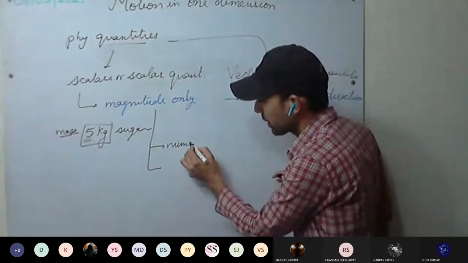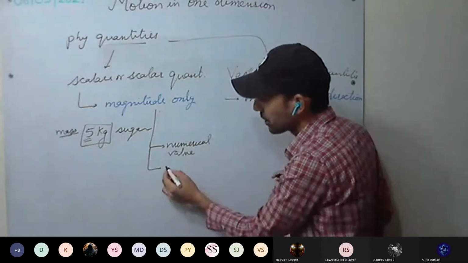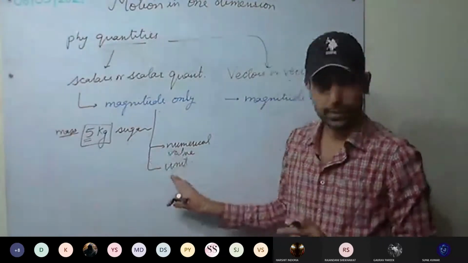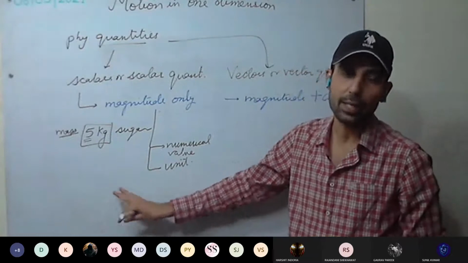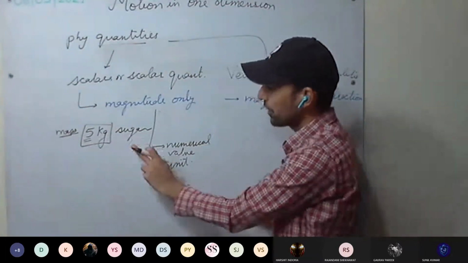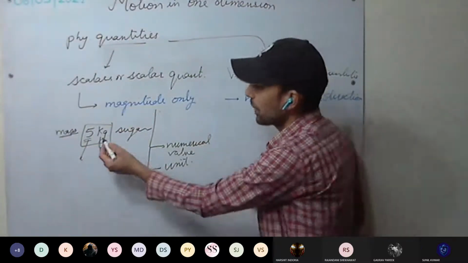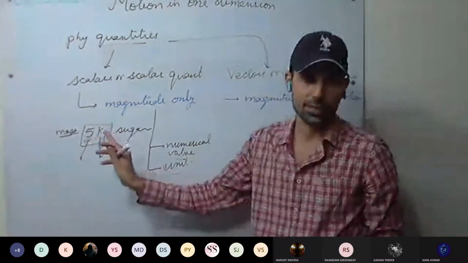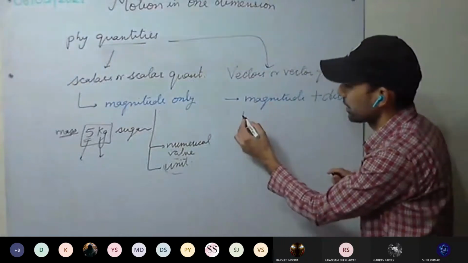Mainly there are two parameters: numerical value, and the second is unit. Unit is kg. So mainly we have two parameters. There are some scalars where we do not need a unit, for example, pi and e. Okay, 5 kg: numerical value and unit. Numerical value is how many times this unit is contained? 5 times. That is 5 kg. This is clear? Okay. Now we take the vector.